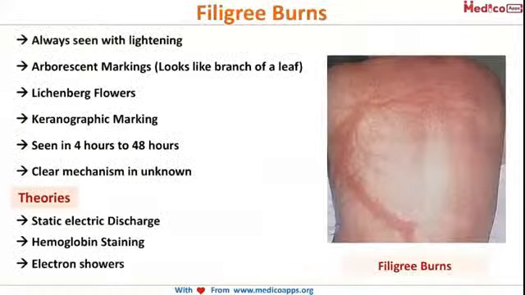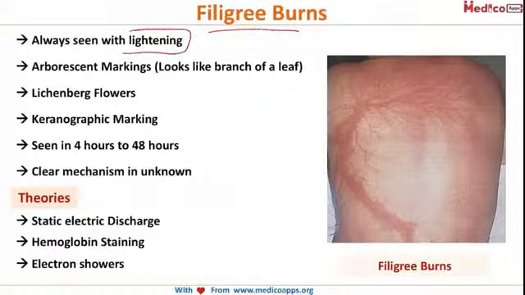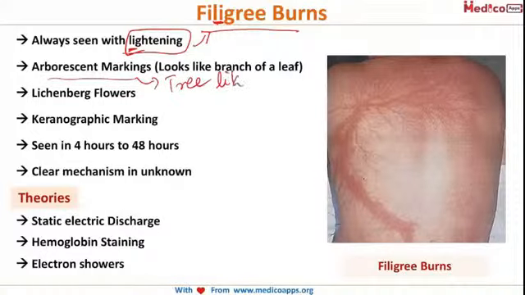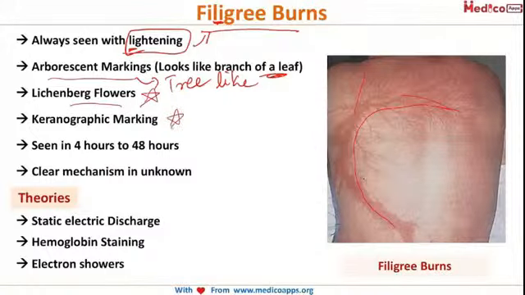Now let's look at our final topic, that is filigree burns. Always it is seen with lightning. Lightning causes filigree burns. Filigree has Li. Li is for lightning. Please remember like that. These are arborescent marks. Arborescent means tree-like. So the marks look like a branch of a leaf or the branch of a tree. You can see it's looking like a tree. It is also known as Lichtenberg flowers or keraunographic marking.